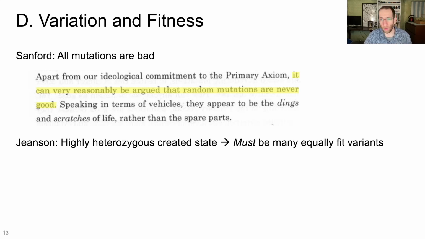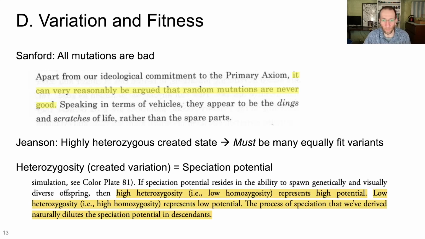In contrast, Jeanson proposes a highly heterozygous created state followed by loss of heterozygosity as lineages diverge from each other. This implies that there must be many approximately equally fit variants that are possible from that highly heterozygous created state.